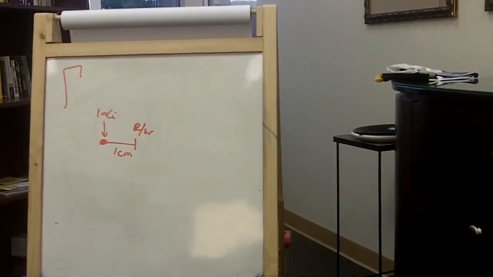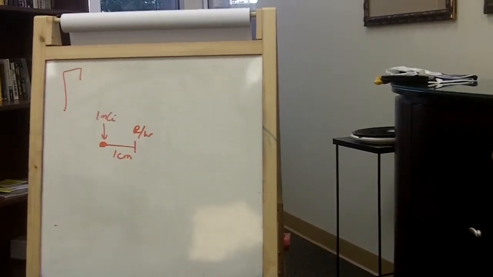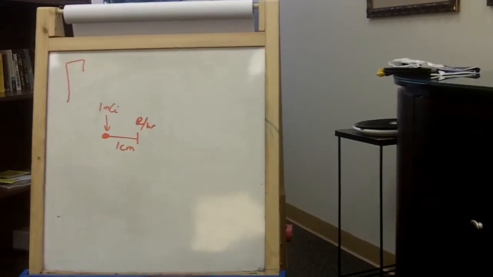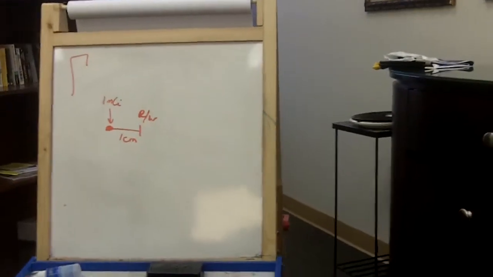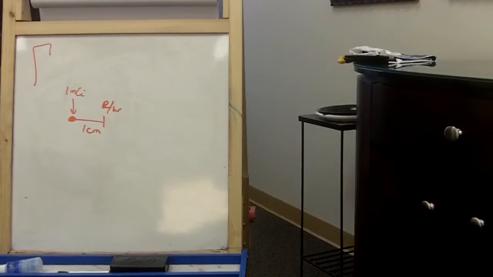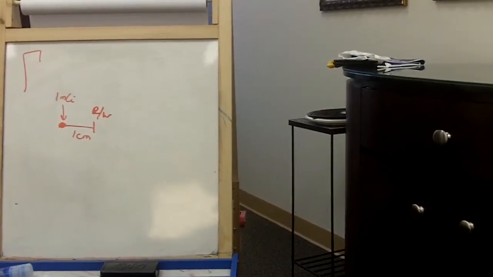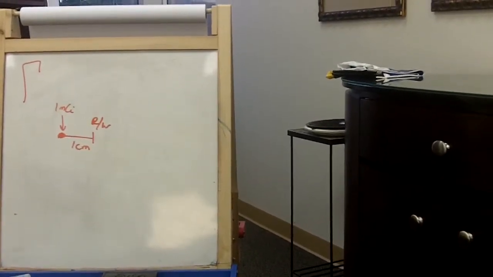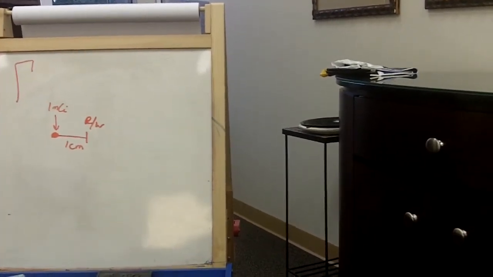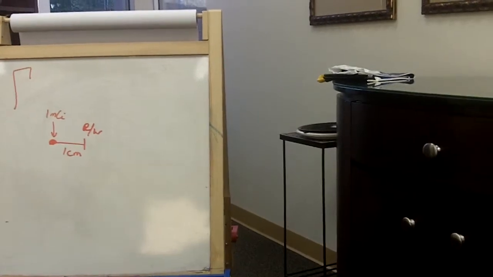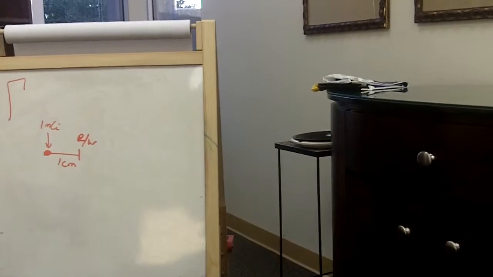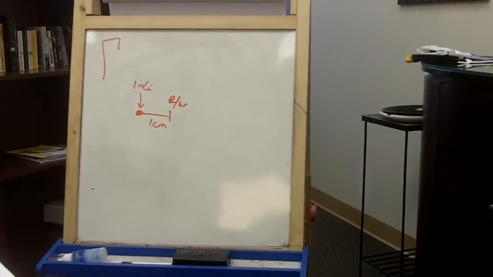The point of what I'm trying to say is that all of these activities and exposures we're talking about are based upon 1 gram of radium-226. Right, okay. So 1 gram of radium-226 is 3.7 times 10 to the 10th decays per second. That's what you get from 1 gram, so you get 1 Curie. But 1 gram of cesium-137 is not necessarily going to give you 3.7 times 10 to the 10th.